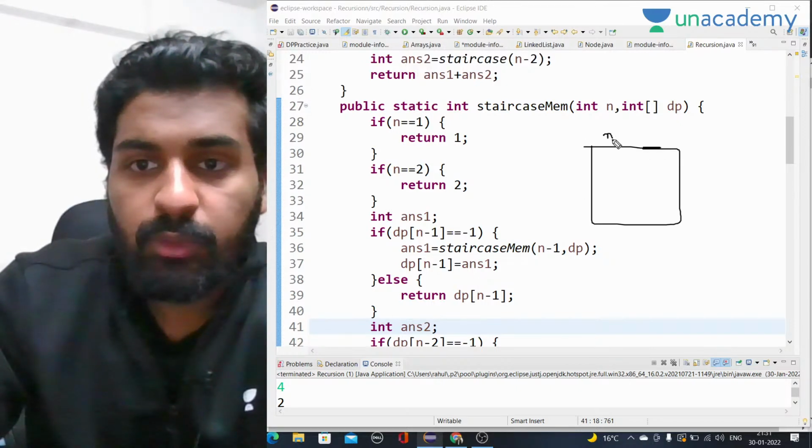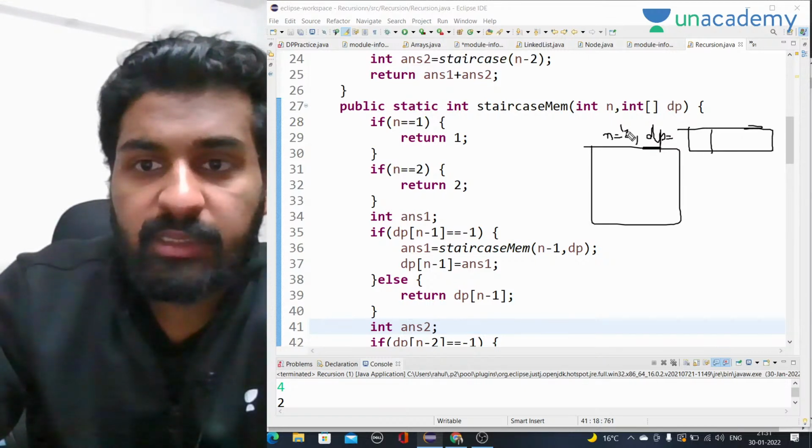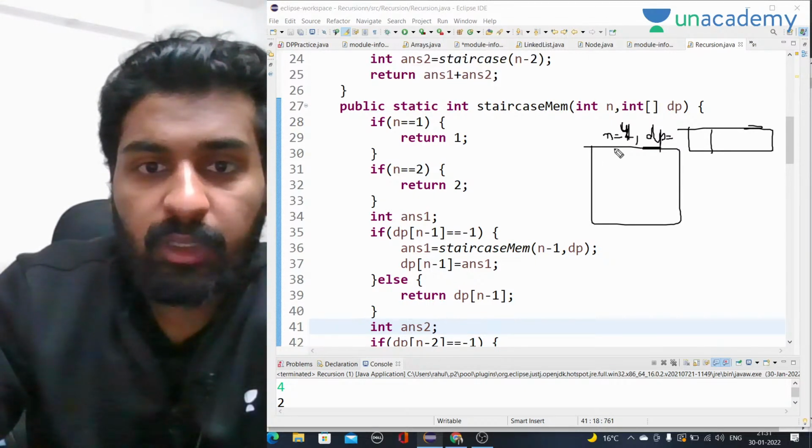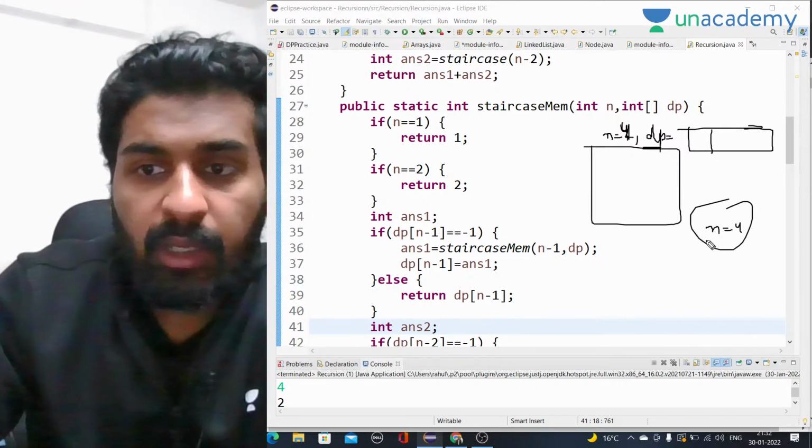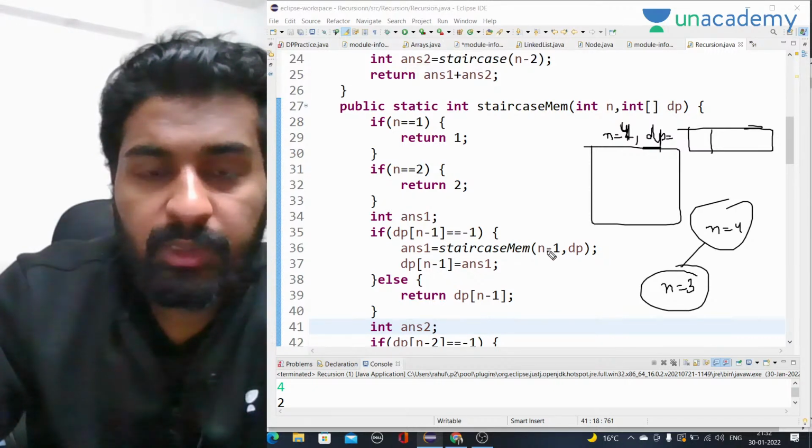So for n is equal to 2 and dp is equal to an array. Okay, dp is equal to an array. So n is equal to, let's say, 4. For n is equal to 4 we are talking about. So first of all I'll call for n is equal to 4, then I'll call for n is equal to 3. Because 3 is not there, I'll call for n is equal to 3. Then I'll call for n is equal to 2, right?